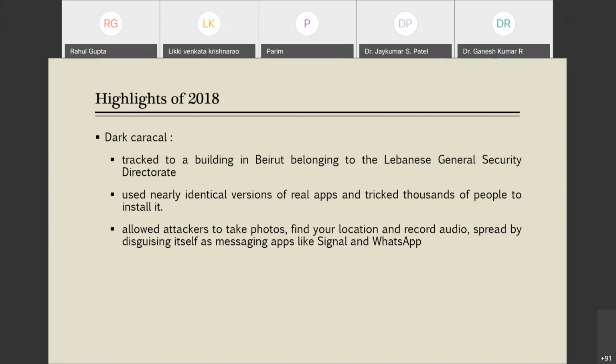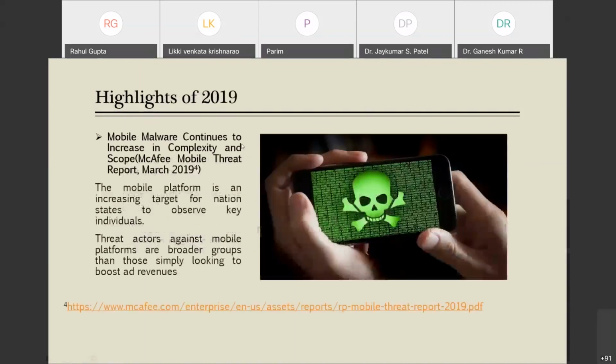Regarding the highlight of 2018, now next we should jump to the highlight of 2019. Here I'm quoting the McAfee Mobile Threat Report, March 2019. This report said mobile malware continues to increase in complexity and scope.